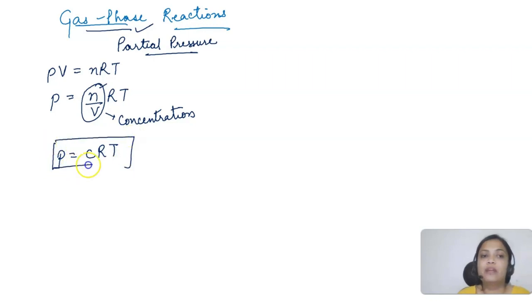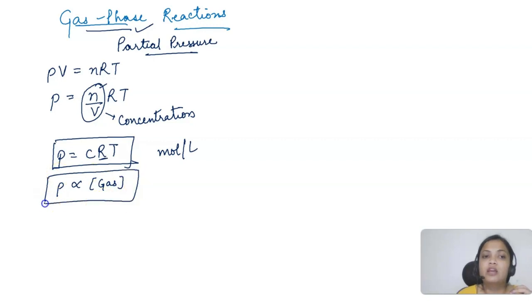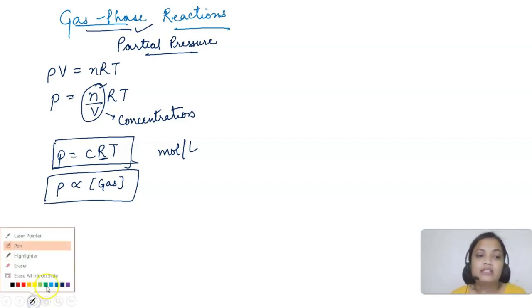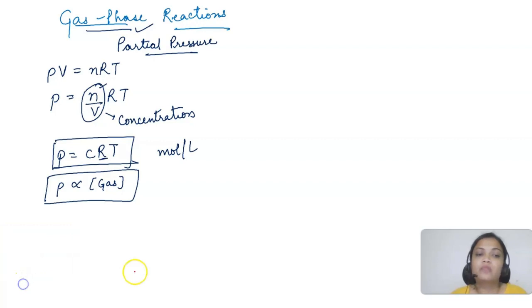So we can say that if pressure is in bar, C we can take in mole per liter or mole per decimeter cube, R is 0.0831, and temperature is in Kelvin. So from here we can say that the partial pressure is directly proportional to the concentration of the gas. So instead of the concentration, I can use the partial pressure term in the equilibrium constant expression, right? That's what I want to tell you.